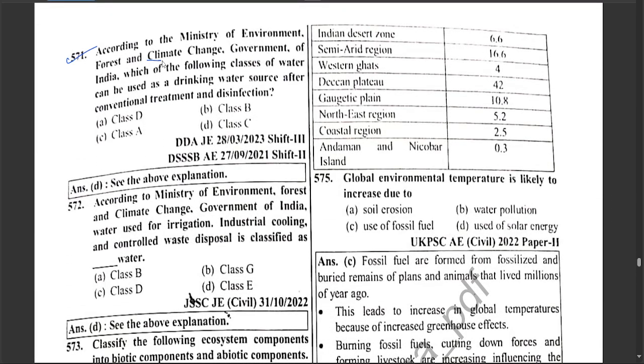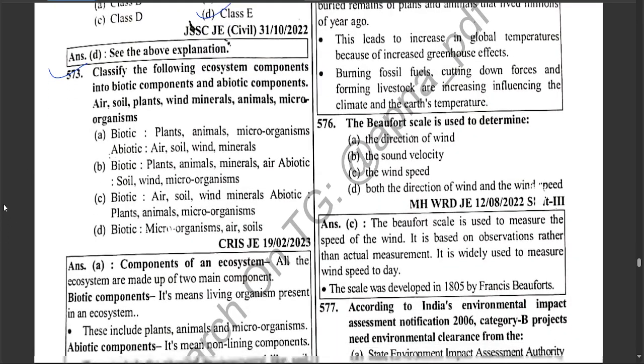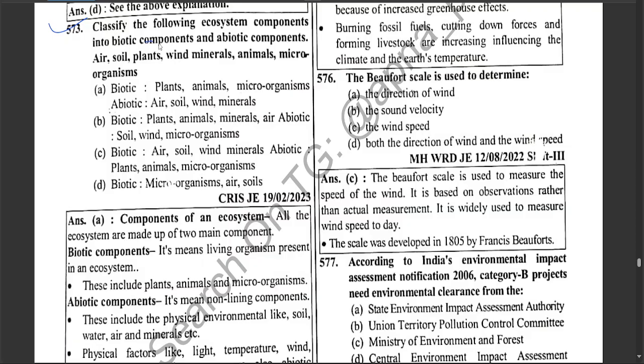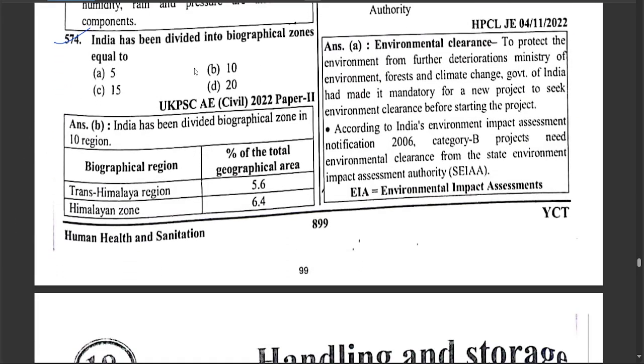According to the Ministry of Environment, Forest and Climate Change, Government of India, which class of water can be used as a drinking water source after conventional treatment and disinfection? Class C. Water used for irrigation, industrial cooling and controlled waste disposal is classified as class E. Classify the following ecosystem components into biotic and abiotic: air, soil, plant, wind, mineral, animal, microorganism. Biotic: plant, animal, microorganism. Abiotic: air, soil, wind, mineral. India has been divided into biogeographic zones equal to 10.